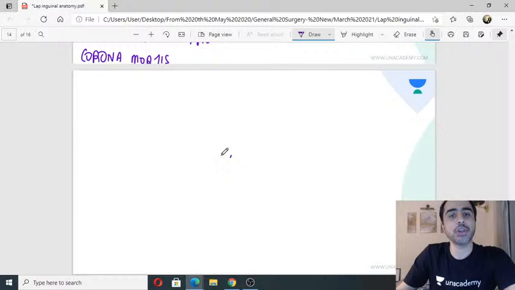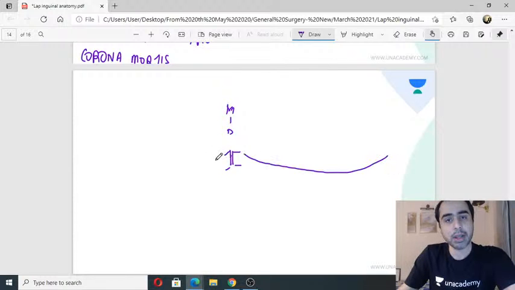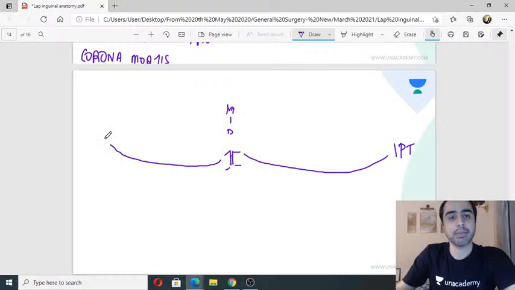Now in the midline is the pubic symphysis. Okay, this is my midline. So I have the pubic symphysis. From the midline on both sides, you draw this line. This is my inguinal ligament or iliopubic tract. So this is going to be the left side, this is going to be the right side. This is the iliopubic tract. Correct?